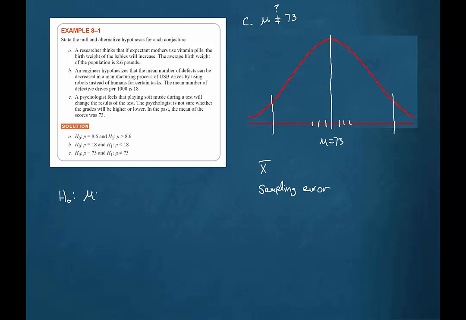So our null hypothesis will be that the mean is 73. If we reject that, then our conclusion would be that the mean is not 73. Again, this is a two-tailed test because either way, significantly greater than or significantly less than 73 would not be equal to 73.